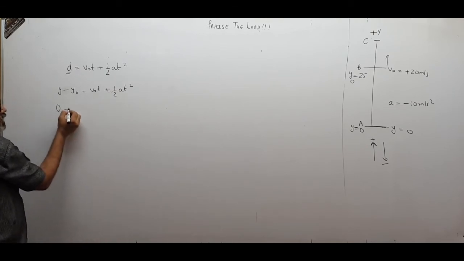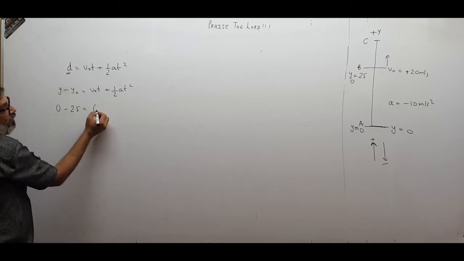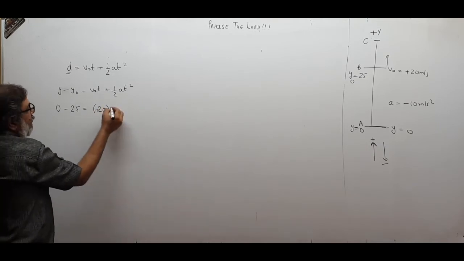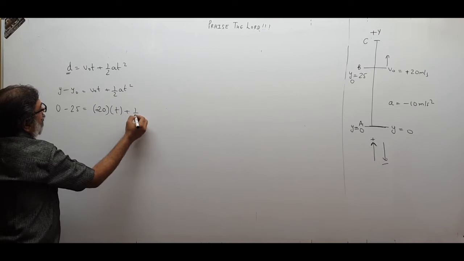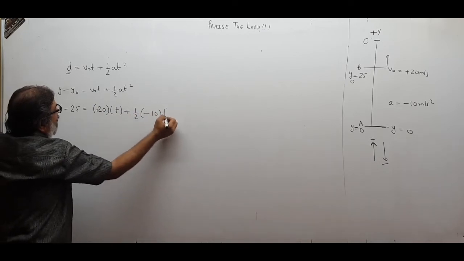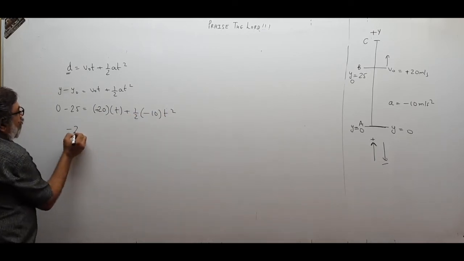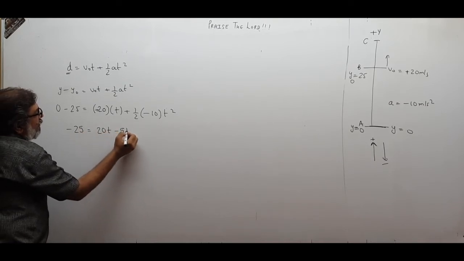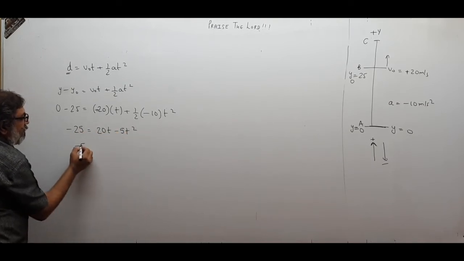Final is 0. This was 25. V0 is 20, and plus because it is in the upward direction. Time we want to find out, acceleration is minus 10, t square. So minus 25 will be equal to 20t minus 5t square, dividing by 5.